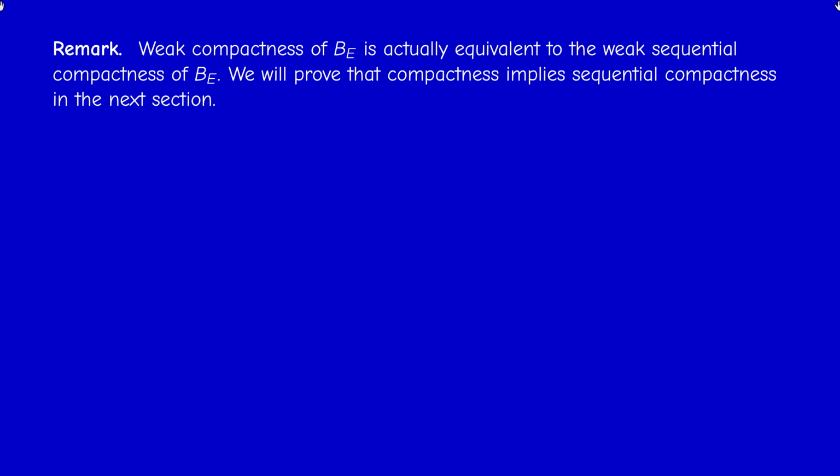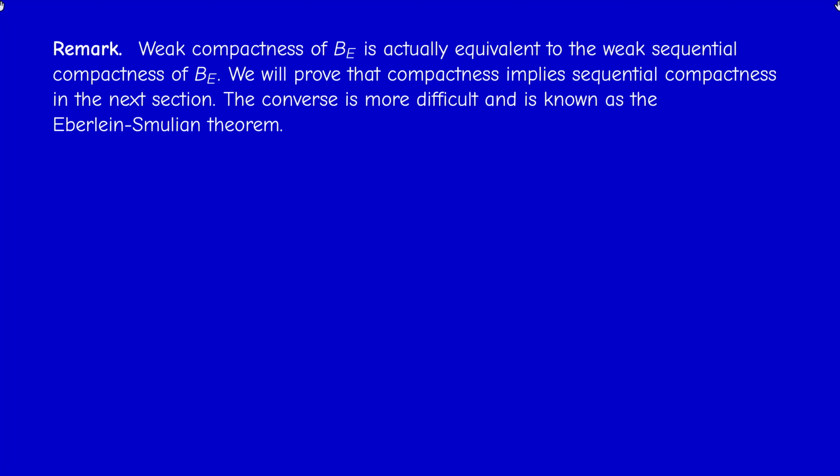Okay, and the converse is actually more difficult to prove and is known as the Eberlein-Smulian theorem. We'll present a general result in section 4.6, but I'm not going to cover it in these presentations, but the proof is in the lecture notes. So it's an optional section because it's not part of your program, but you should know the result. It's a deep result in functional analysis.